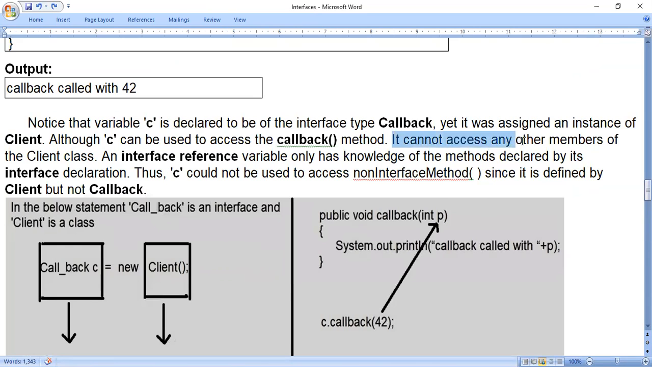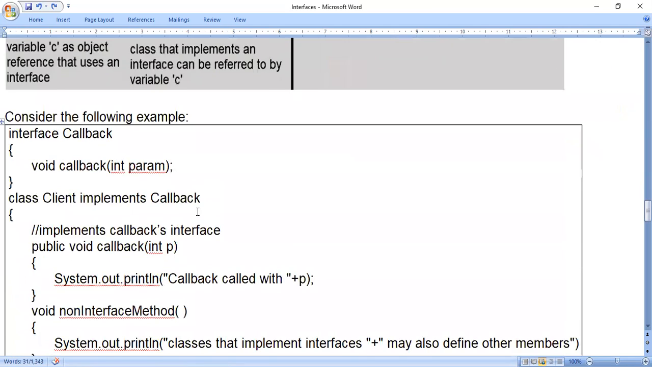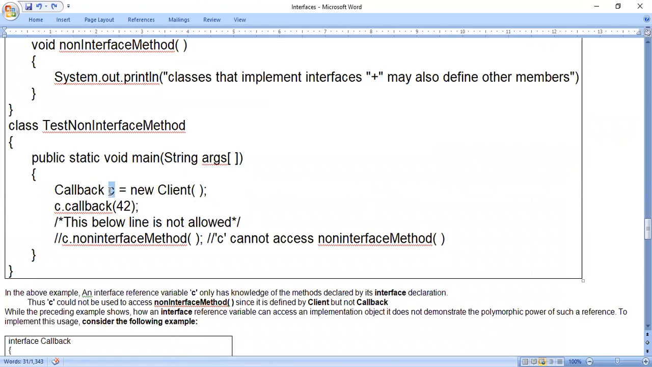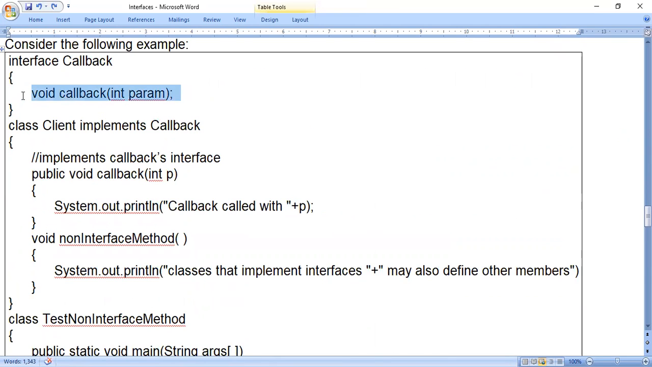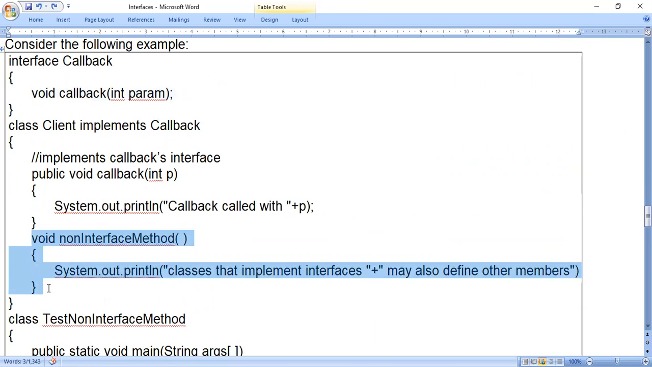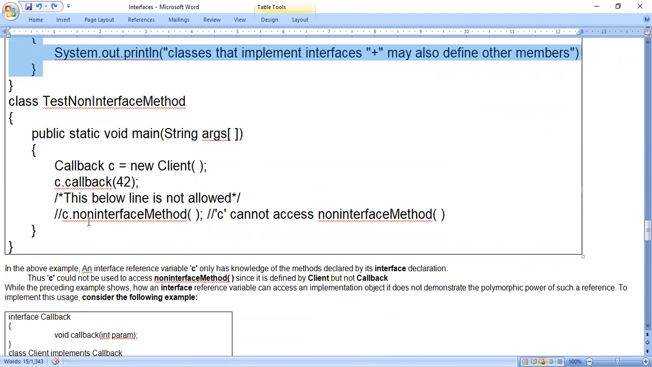It cannot access any other members of the client class. That means if a member is only defined in the class but not in the interface, you cannot access it. An interface reference variable only has knowledge of the methods declared by its interface declaration. The meaning of this is, whenever you use an interface type variable, and you will know it is an interface type variable if you write the interface name before the variable, then you can access only the methods defined in the interface. If a method is defined directly in a class, you cannot access it. So it is called a non-interface method.